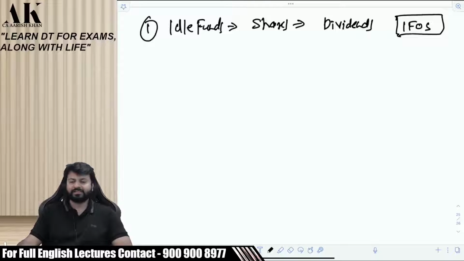So where will these idle funds go? You have bought shares, I have bought shares. Okay, you have got some dividend, I have got some dividend. Where will it go? It will go to IFOS. Okay. Second, shall I go ahead? Ready for the question?